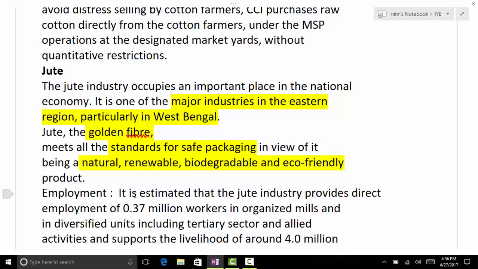There was a Yojana of 2016 regarding textiles. Did you read that? If not, then even if you don't read a Yojana completely, at least read the first page. First page means the editor's desk, the chief editor's desk. Let's summarize the whole Yojana, even if you don't go through the complete one.